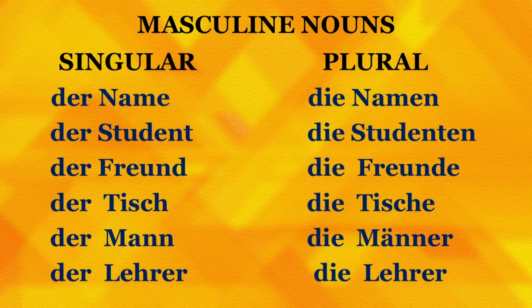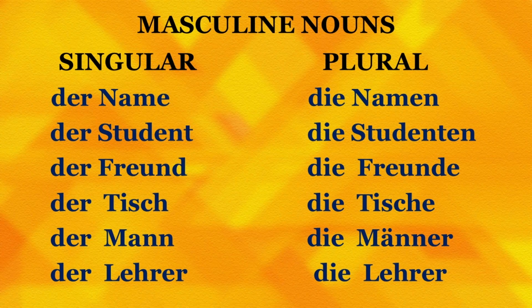Let us see the next word, der Tisch. Dear friends, Tisch means table. So, der Tisch singular, die Tische plural, der Mann man and the plural is die Männer. Supposingly, I wish to say that there are many gentlemen here, I will say es gibt hier viele Männer. There are many gentlemen here. Let us see the next word, der Lehrer. Der Lehrer means teacher